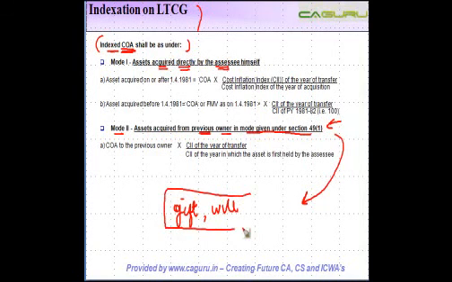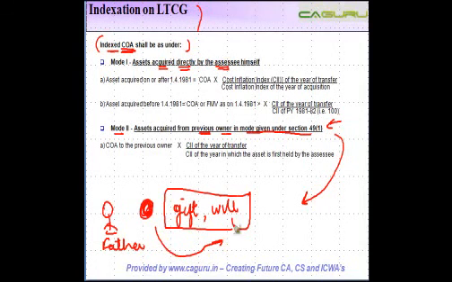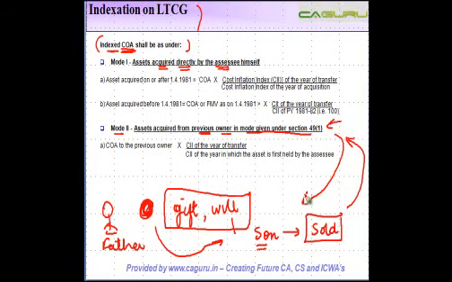okay? So in that case, actually what happens is, let's say there was a father, he acquired a piece of land, he expired, and under the will this went to his son, who then sold the asset, right? So in this case, the cost inflation index has to be calculated as per method 2 or the mode 2. Whereas if the son would have purchased, let's say call this land as land A, if the son has purchased land B and he sells directly, then mode 1 is applicable.